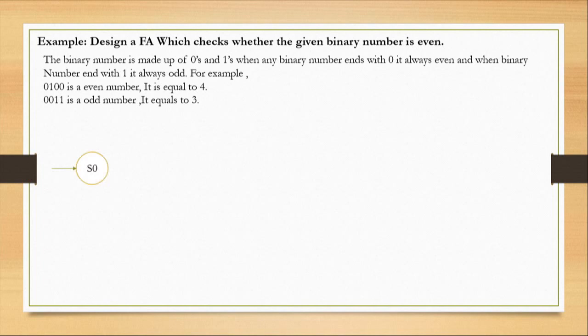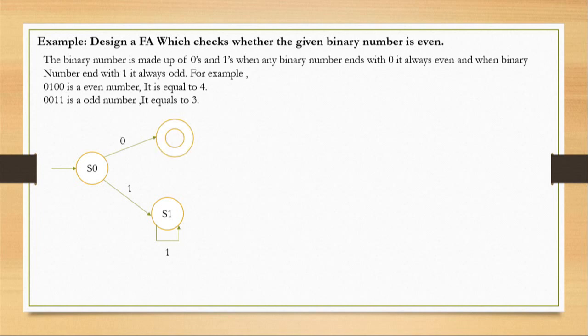So here I'm going to draw a finite automata state diagram. So here is the initial state S0. If I input 1, it will go to state S1. It's not a final state. And again, if I provide an input 1, it will be redirected to S1 state. And now if I give it input 0, it will redirect to its final state.